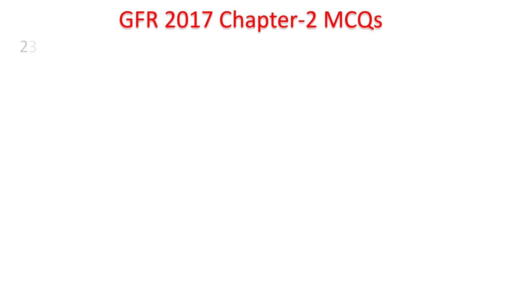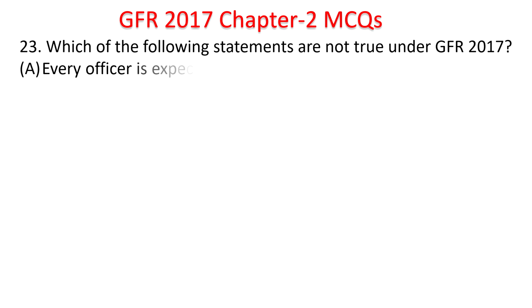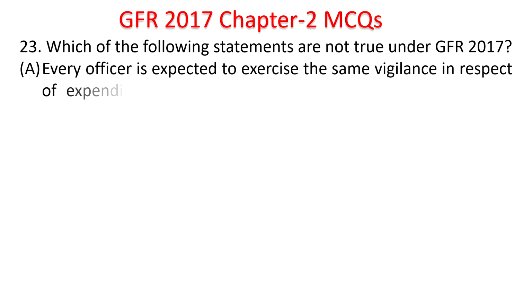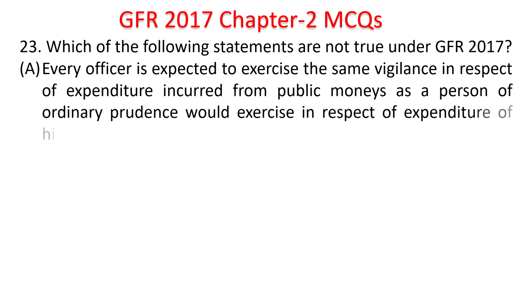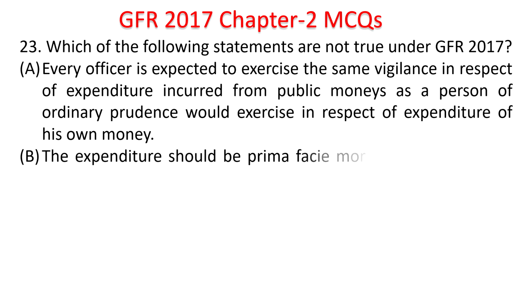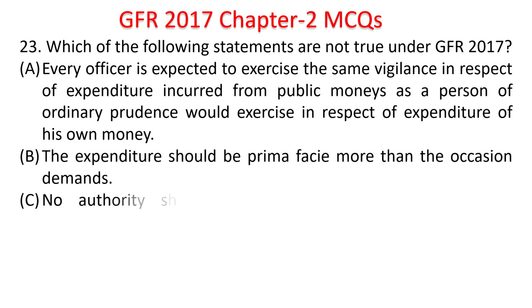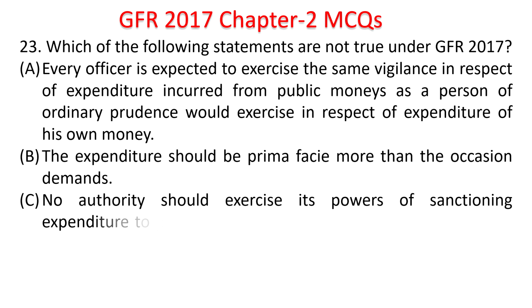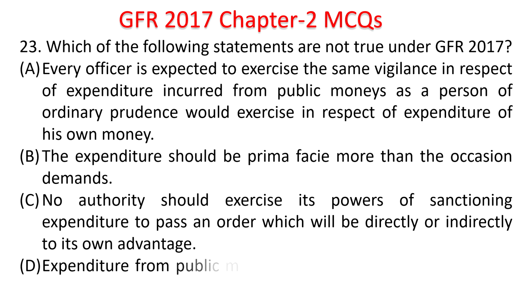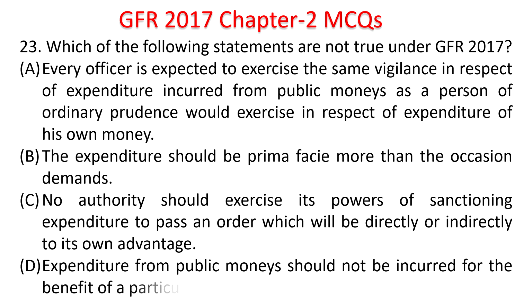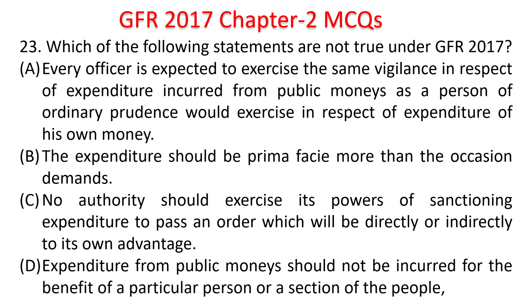So, next question. Which of the following statements are true under the GFR 2017? Every officer is expected to exercise same vigilance in respect of expenditure incurred from public money as a person of ordinary prudence would exercise in respect of expenditure of his own money. The expenditure should be prima facie more than the occasion demands. No authority should exercise its powers of sanctioning expenditure to pass an order which will be directly or indirectly to its own advantage. Expenditure from public money should not be incurred for the benefit of a particular person or a section of the people. So here the question is not true.